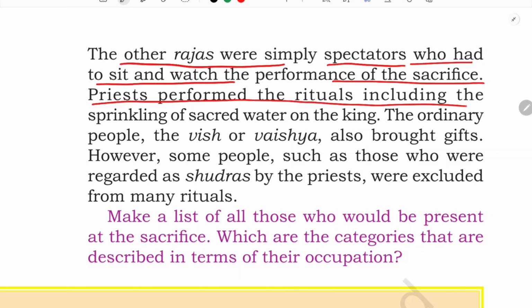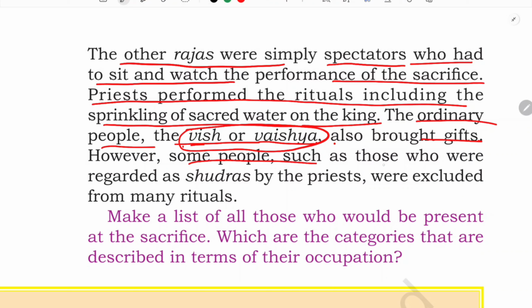Priests performed the rituals including the sprinkling of sacred water on the king. The ordinary people, that is the Vis or the Vaishyas, the group which we have learned about in our previous chapter, I have told you that it was the foundation, from there it originated, also brought gifts. The people also brought gifts. For whom? For the Rajas, the powerful Raja.